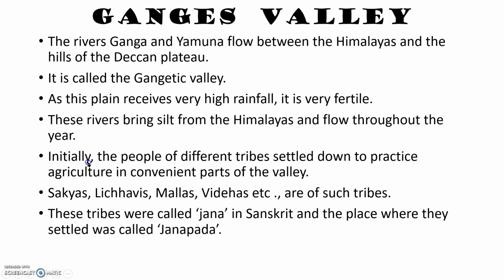Initially, the people of different tribes settled down to practice agriculture in convenient parts of the valley. The people from early man till now we discussed. Where did those people settle? Near the rivers, near the valleys only. Why? Because they can get plenty of water from those rivers, and the lands are so fertile. They can grow crops there also. That's why people used to settle near such places. Here in this valley also it was like that.